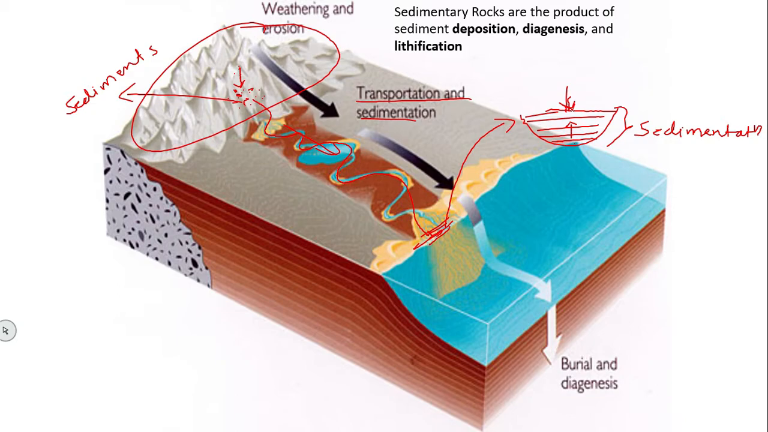So you can see sedimentary rocks are the product of sediment deposition, because first it is depositing. Then diagenesis and lithification. Diagenesis is nothing but compaction, and lithification is nothing but sedimentation.